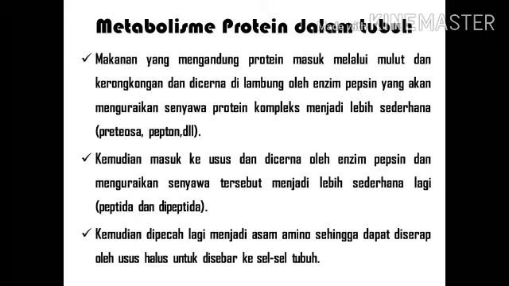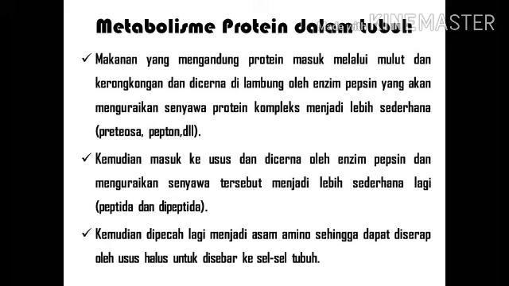Next, habibi wa habibti, the metabolism of protein. Foods that contain protein enter through the mouth and esophagus and are digested in the stomach by the enzyme pepsin, which will simplify complex protein compounds into proteose, peptone, and so on.